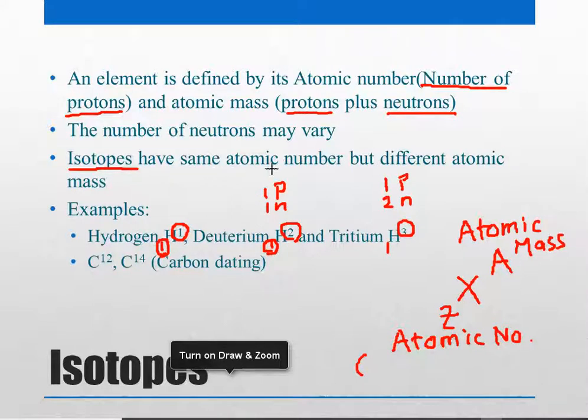Isotopes have the same atomic number but different atomic mass, because the number of neutrons may vary. So the number of protons is a unique characteristic of an element, and that itself defines what that element is.